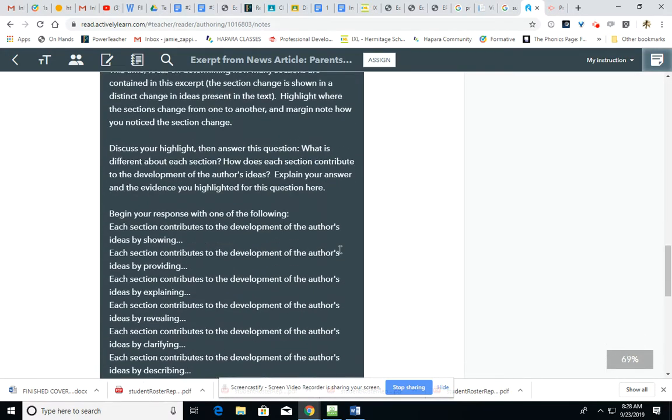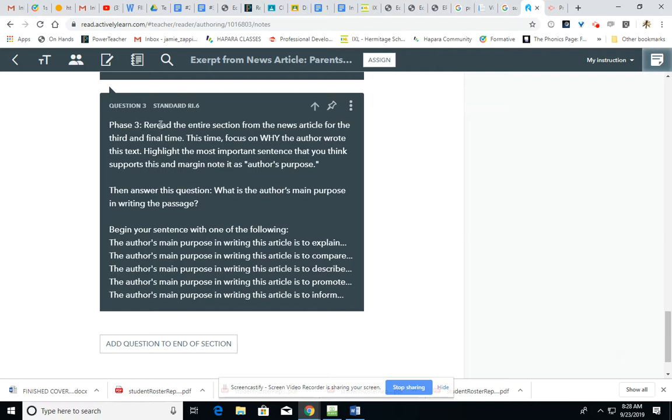In this case, by rereading the entire section from the article for the third and final time, we want to focus on why the author wrote the text. Highlight the most important sentence that you think supports this and margin note it as the author's purpose. So one sentence for the entire passage at the top. Find one thing that you think communicates that author's purpose most clearly. And then answer the question, what's the author's main purpose in writing this passage?